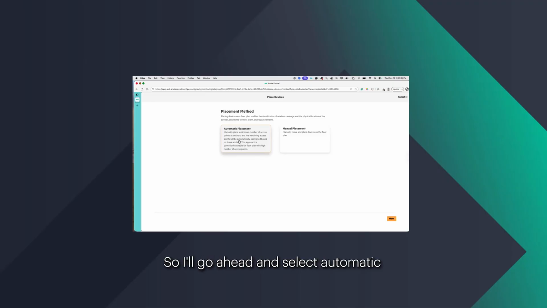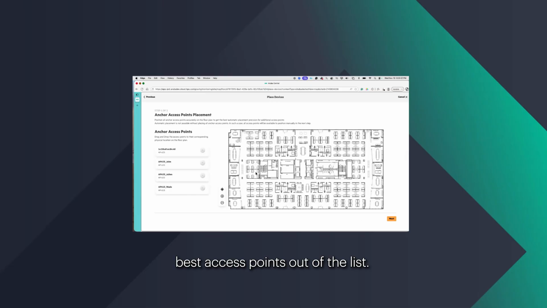So I'll go ahead and select automatic placement. And this will take just about a few seconds for the algorithm or the engine to pick 4 best access points out of the list. So the minimum for autolocate to work is 5 APs. Anything lesser than 5 APs will not be available, or the algorithm will not run. So the algorithm chose 4 best APs.